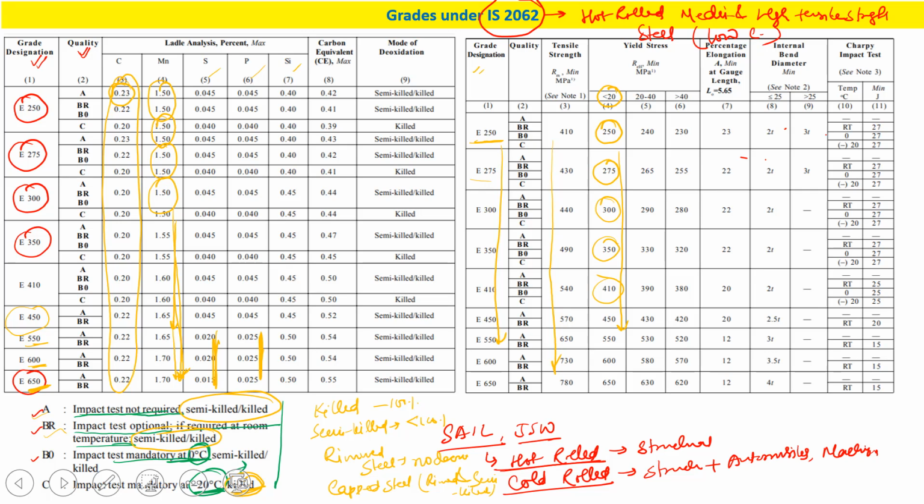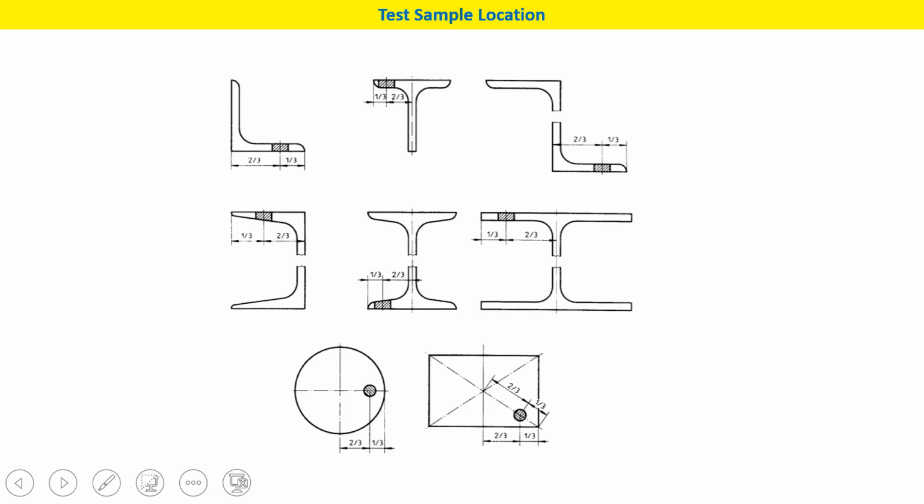So this is an Indian standard for hot roll, and by the method of hot rolling we can produce different sections, not only the plates but different sections. So you see, depending on the different sections, we can have the testing at different locations.